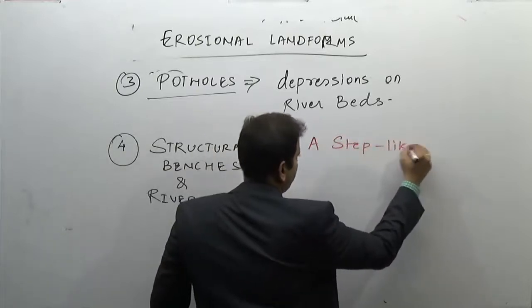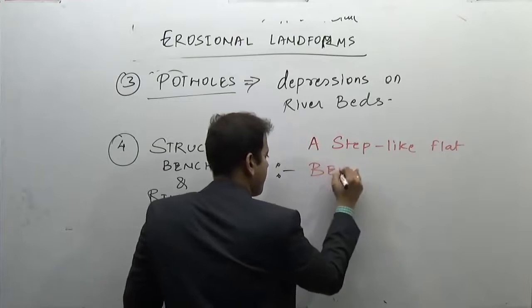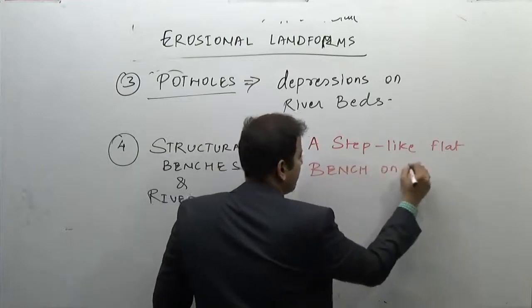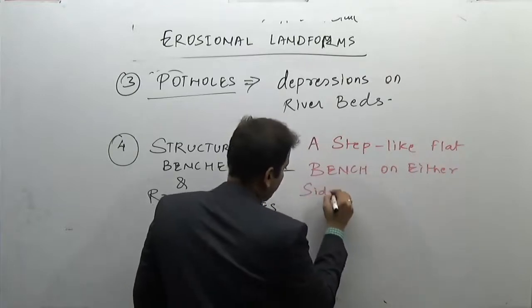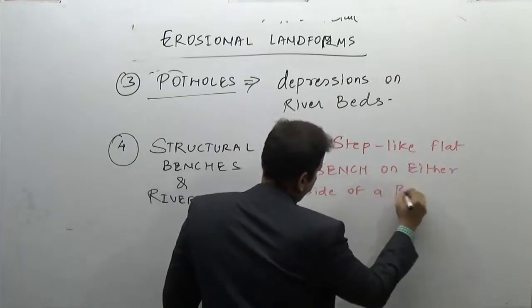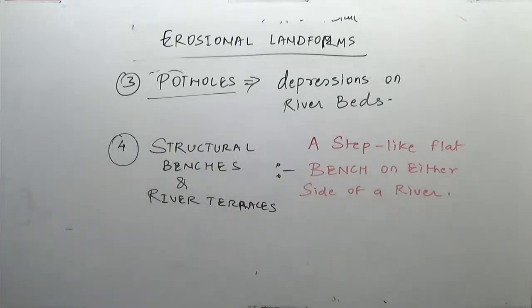A step-like flat bench on either side of a river is known as a structural bench.